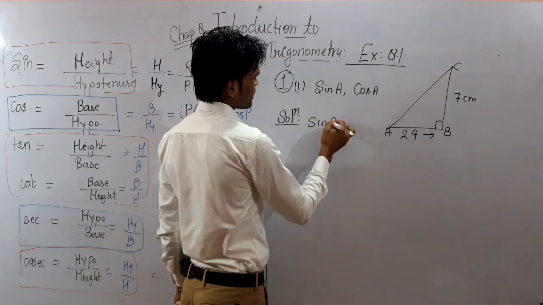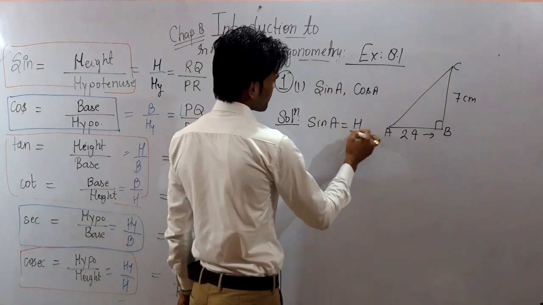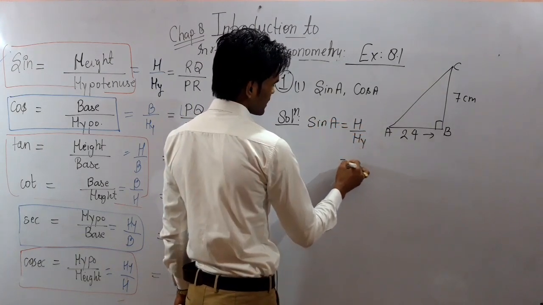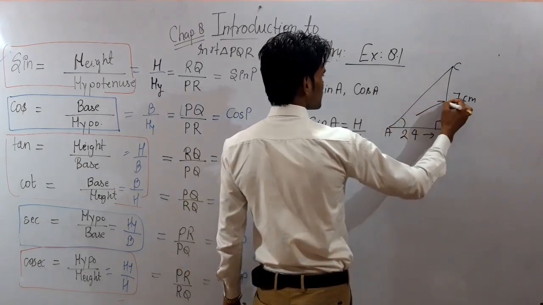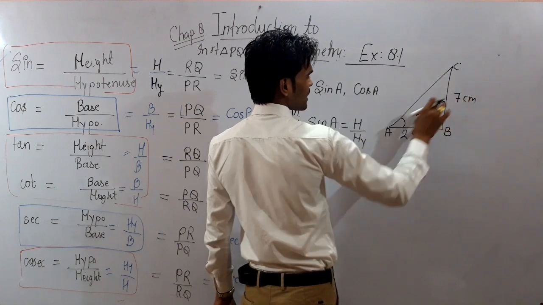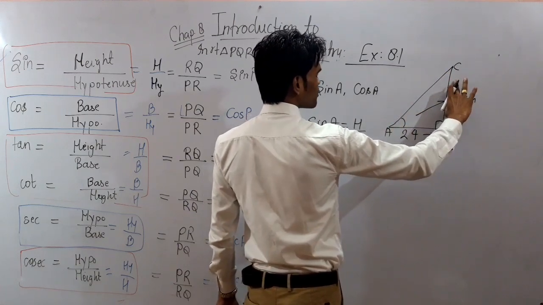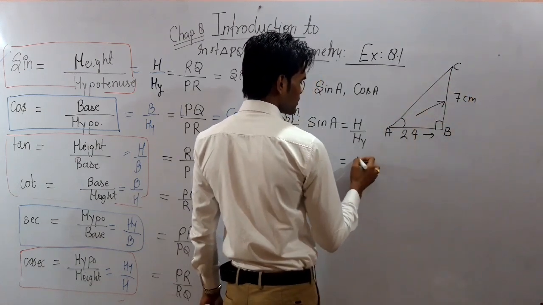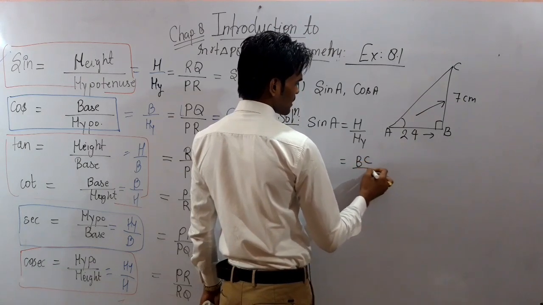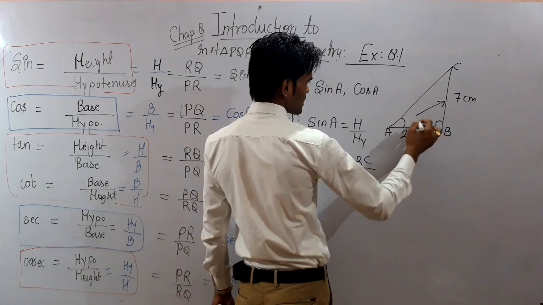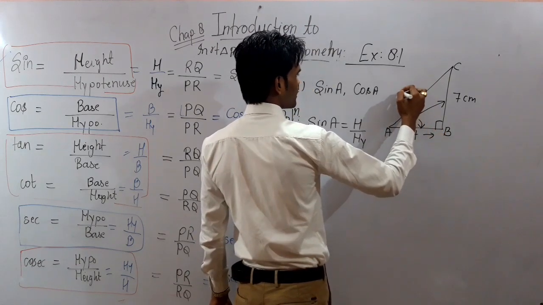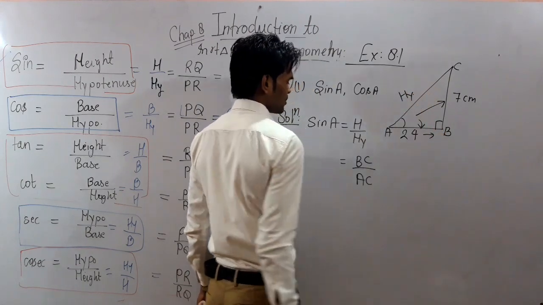Sin A will be equal to height upon hypotenuse. For angle A, the height will be BC, because this is the side opposite to the angle. So you may write BC upon hypotenuse, which is AC. The hypotenuse is AC because AB is the base, so the remaining side is the hypotenuse.